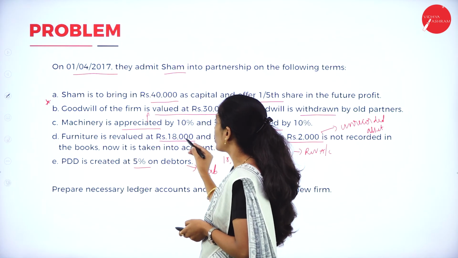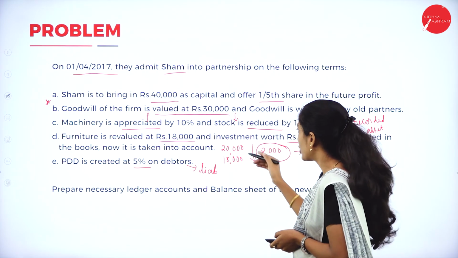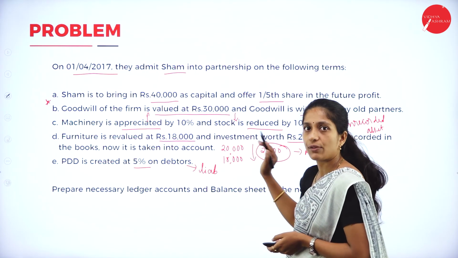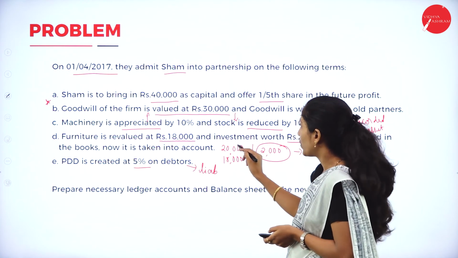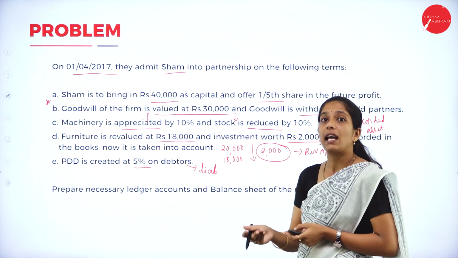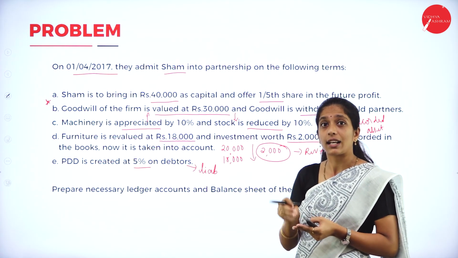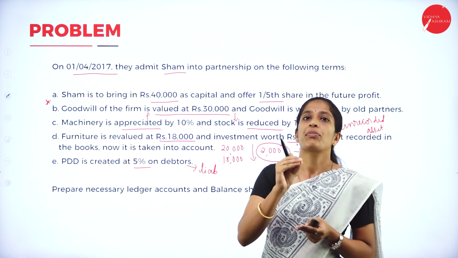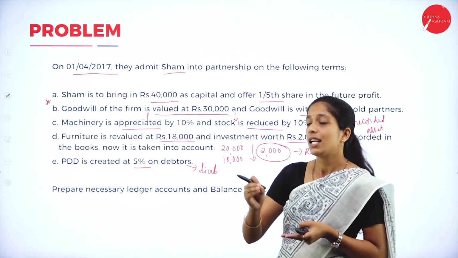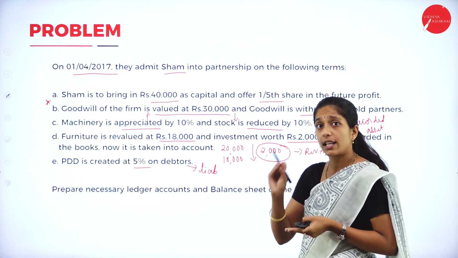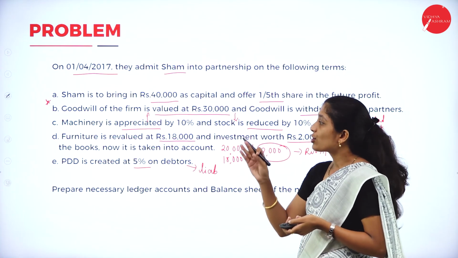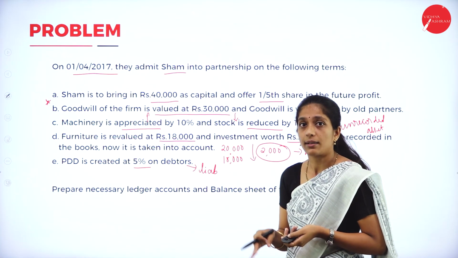Go through the next adjustment. Furniture is revalued at rupees 18,000. As I told earlier, the value of furniture given in the balance sheet is 20,000. Now it is revalued to 18,000. In the sense, the current value of furniture is 18,000. To what extent has it decreased? By 2,000. So decrease in the value of an asset, that is furniture.